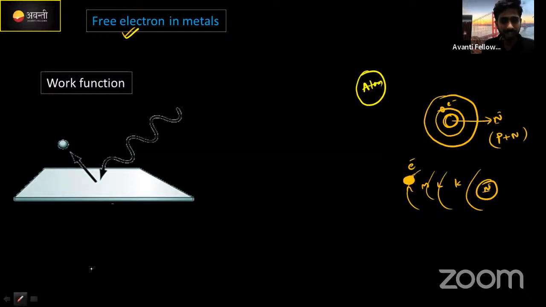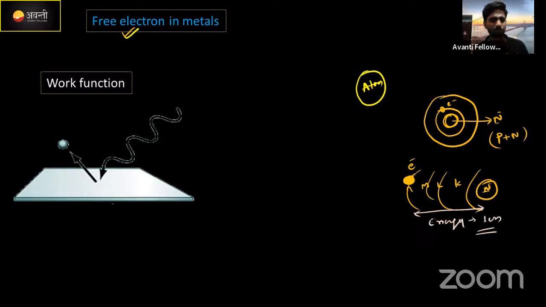The energy between the outermost electron and the nucleus is very less. If you give some amount of energy to this one, it will come out from the outermost shell. This is the property of the valence electron. Clear? Am I clear?